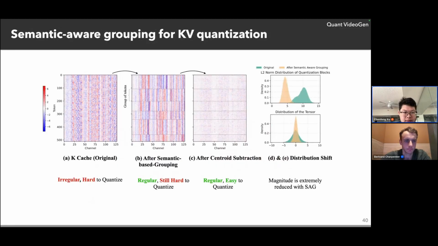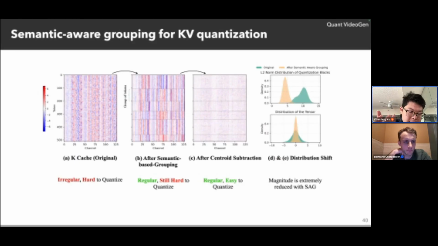This inspires us to propose a semantic aware grouping method. We want to compress the KV cache. Given the key cache here, this is the key cache token distribution. You can see it is originally very irregular and very hard to compress.